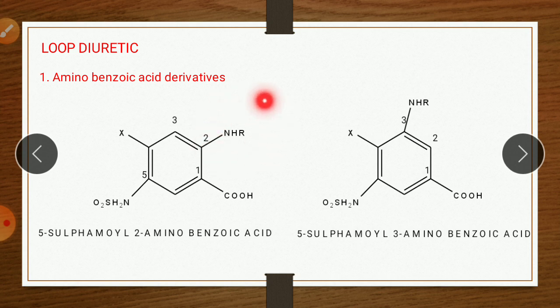If we see these two structures, the only difference is the position of the amino group. Here, on position 2 there is an amino group, therefore it is a 2-amino benzoic acid derivative. Here the amino group is on the third position, therefore it is a 3-amino benzoic acid derivative. So loop diuretics have two types. The first type is amino benzoic acid derivative, which is further divided into two types. The first is 5-sulfamoyl 2-amino benzoic acid, with the amino group on the second position. The second subtype is 5-sulfamoyl 3-amino benzoic acid, where the amino group is on the third position.